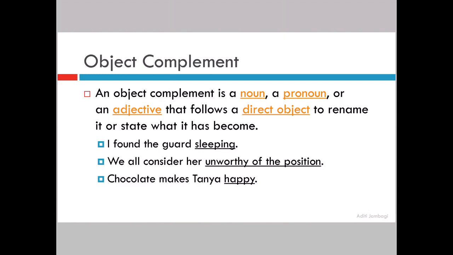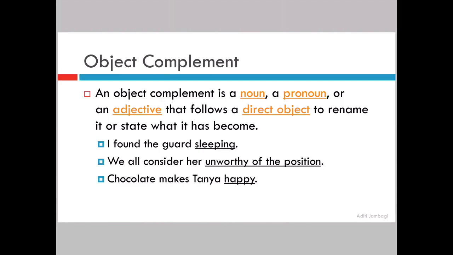Let us see the next one. We all consider her unworthy of the position. Now, we all is your subject. Consider is your verb. Her is some other person. It is not the same as we. So, her is becoming my object. And unworthy of the position is giving me more information about her. It is not giving me information about we. Therefore, it becomes your object complement.